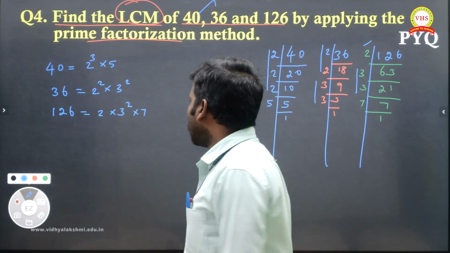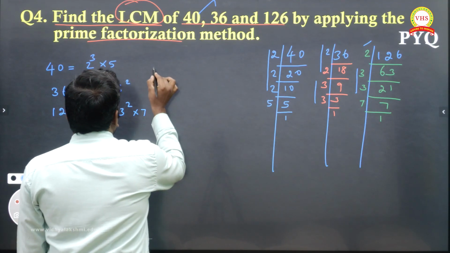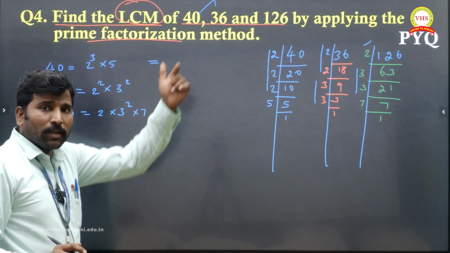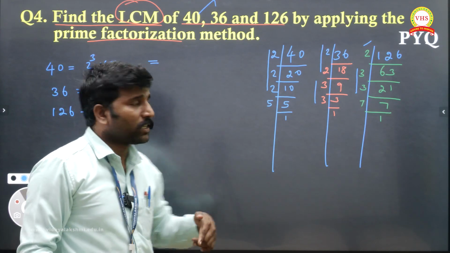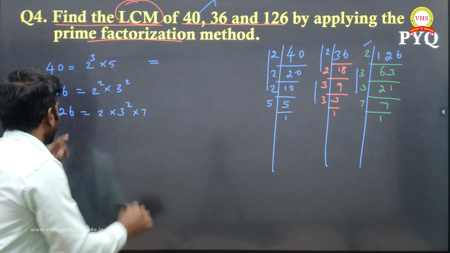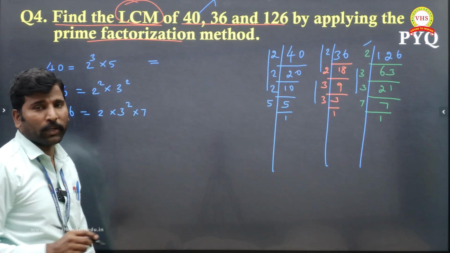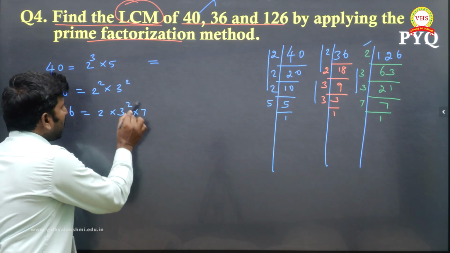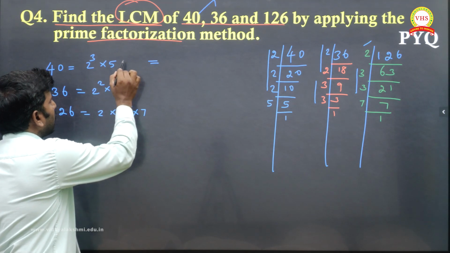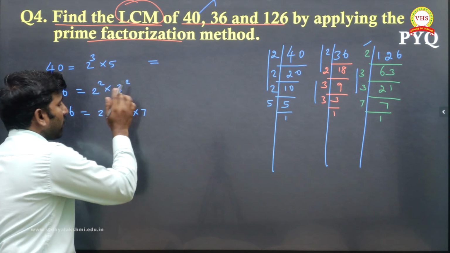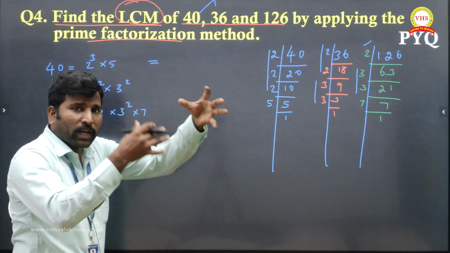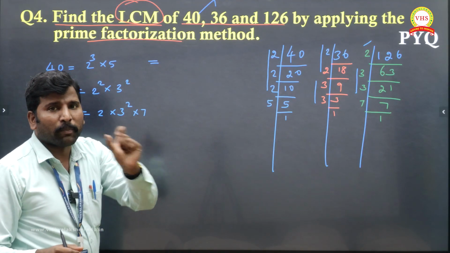Greatest power. When you write the greatest power, it must be common for all three. 2 is here, 2 is here, 2 is here. Where nothing is there, 2 power 1 will be given. But 7 is there here, 7 is missing here, and here also 7 is missing. And 5 is not there here, not there here. So first you write commonly all the elements that appeared.